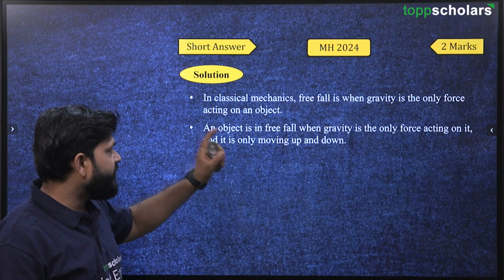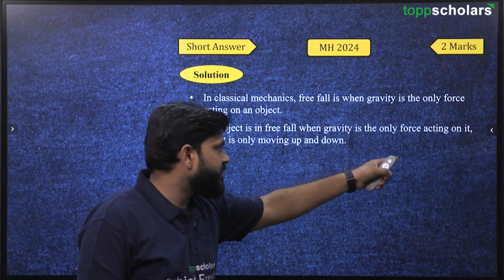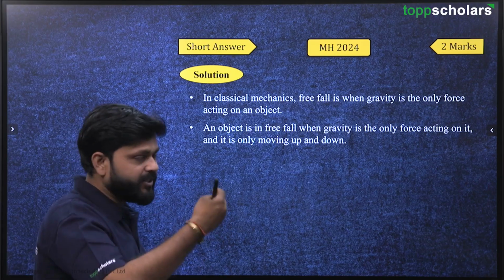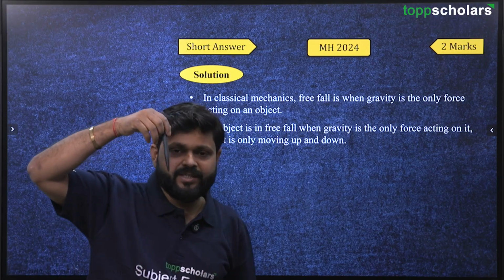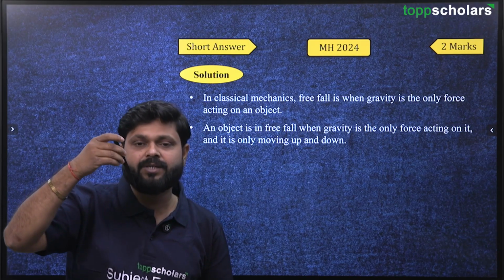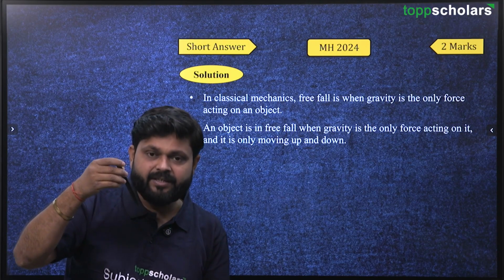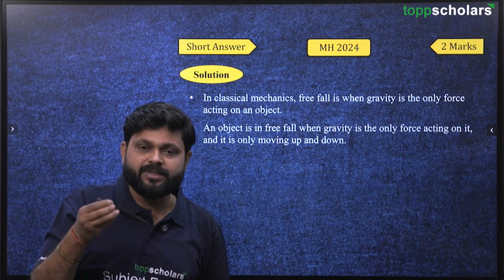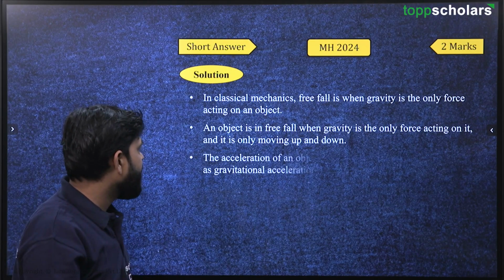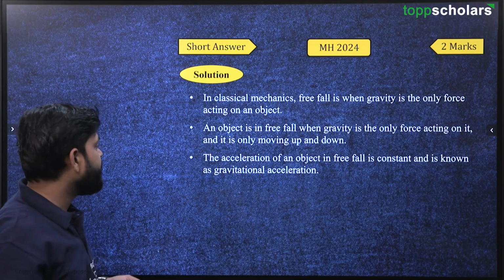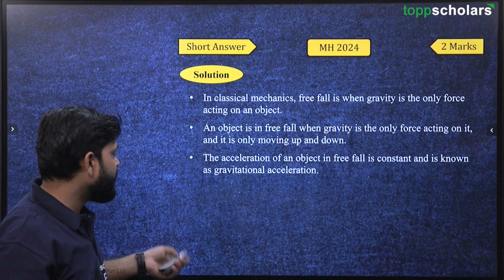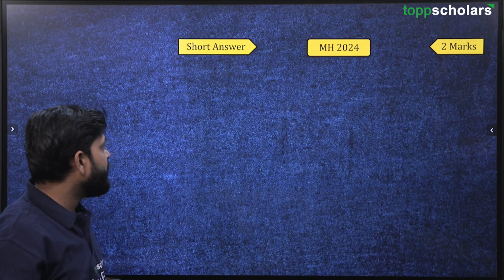An object is in free fall when gravity is the only force acting on it. It is only moving up and down. Let's suppose we are throwing something from here, the force that the earth has, that is gravitational force, or we can say gravity, will pull the objects towards the earth. That will be a case of free fall. The acceleration of an object in free fall is constant and it is known as gravitational acceleration.